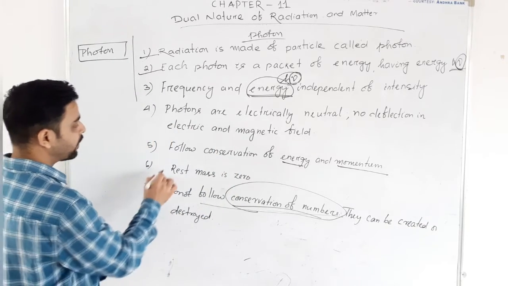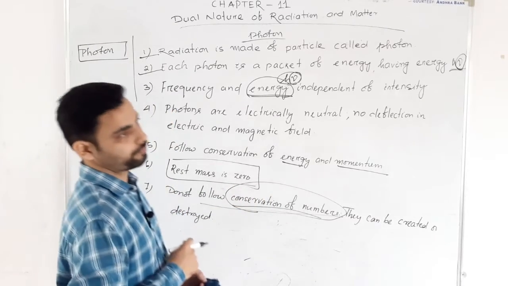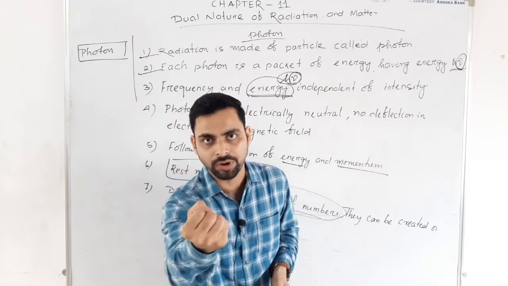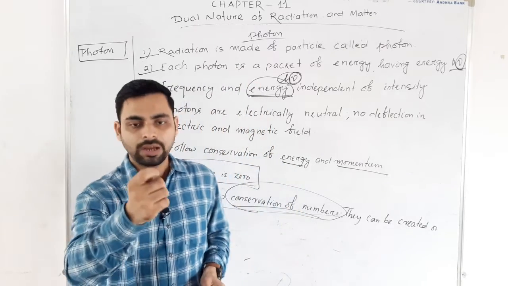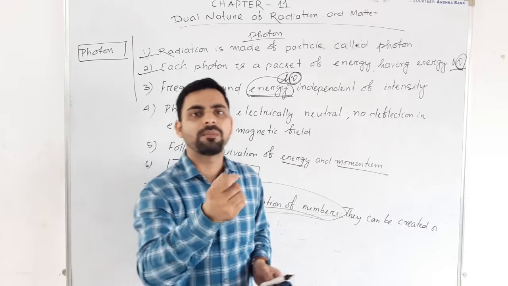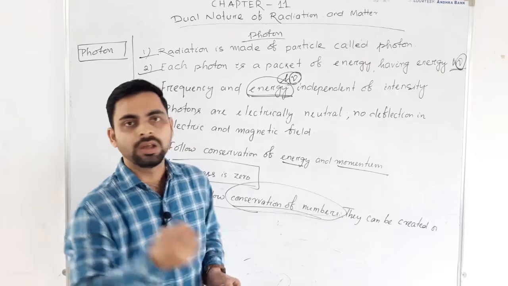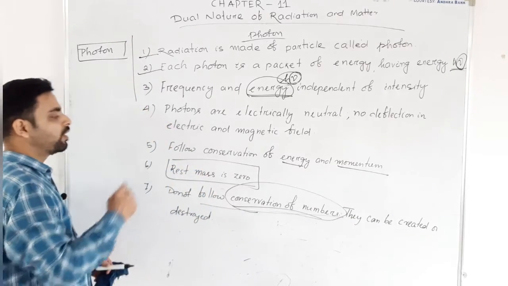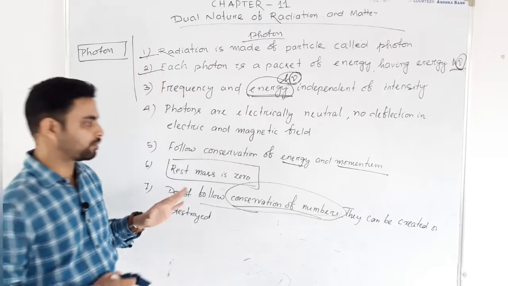Last thing, the rest mass of a photon is 0. We say that if we stop a photon, अगर हम फोटोन को रोक लेंगे तो क्या होगा, उसका अगर मास मेजर करेंगे उसका मास कितना होगा, 0 होगा. Okay, if you stop the photon its rest mass will be 0. Rest mass of the photon is 0. These are some characteristics of photon.